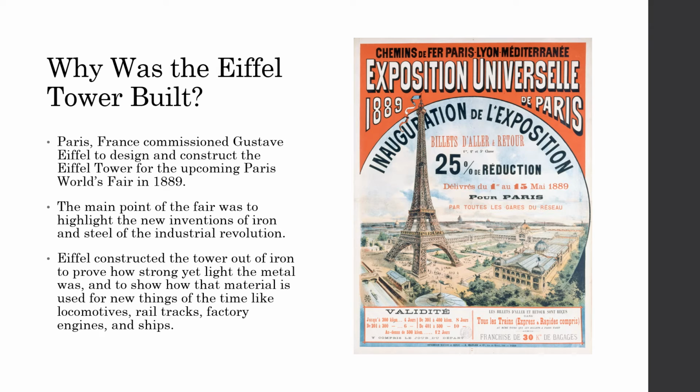Eiffel constructed the tower out of iron to prove how strong yet light the metal was, to show that the material could be used and was used for things after the Industrial Revolution, like locomotive engines, railroad tracks, factory engines, and steam engine ships, all of which were used in the Industrial Revolution for new trade and factories, which allowed for the Industrial Revolution in general to occur.